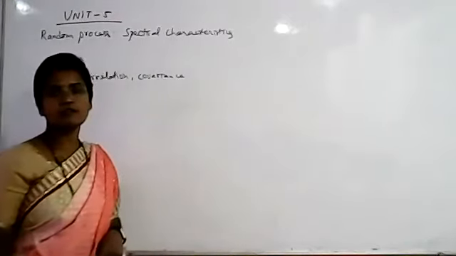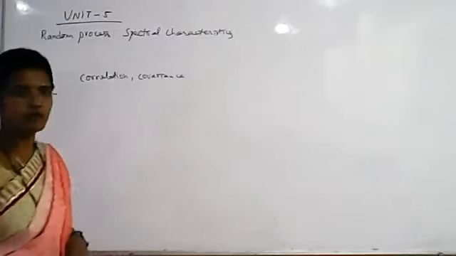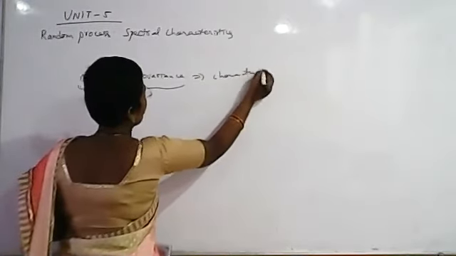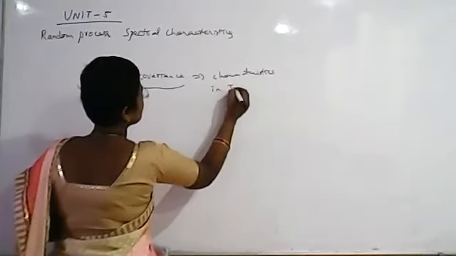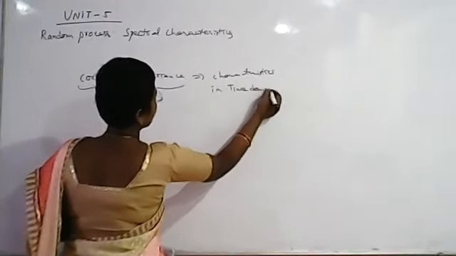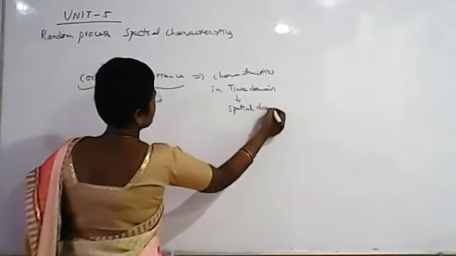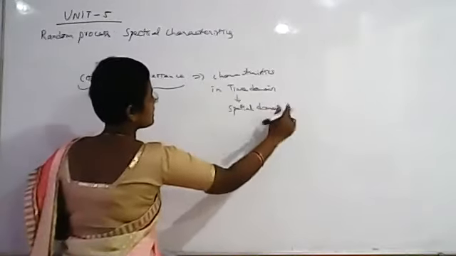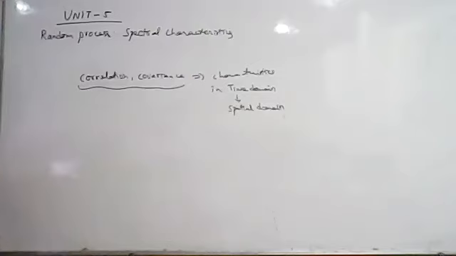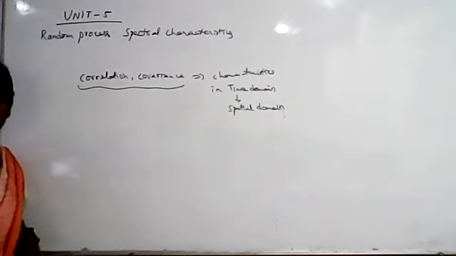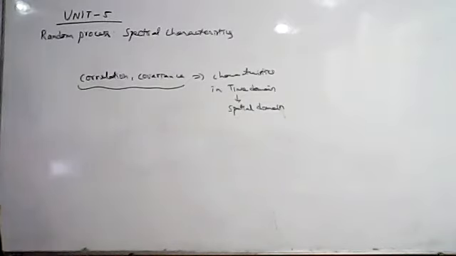These are the characteristics of random process in time domain. Time domain is also called spatial domain. So in the spatial domain, if you want to find the characteristics of a random process, the parameters we use are correlation, covariance, mean, or correlation coefficient. All this. These are the characteristics of random process in the time domain.